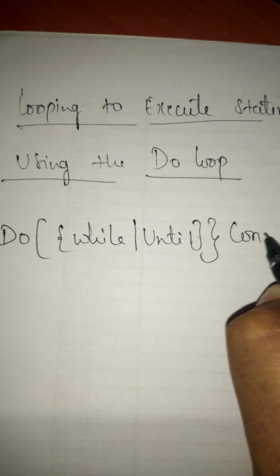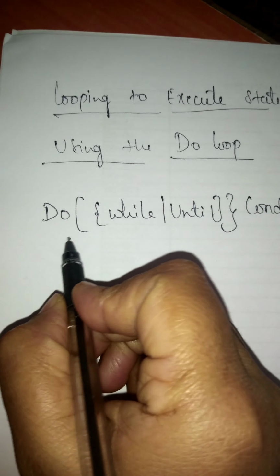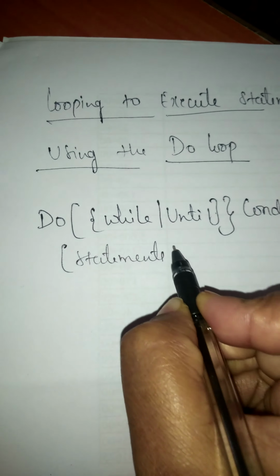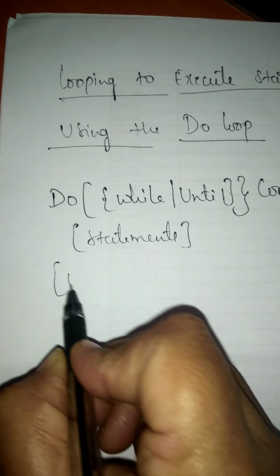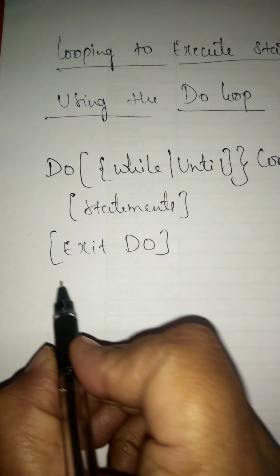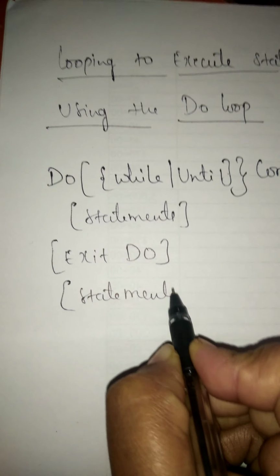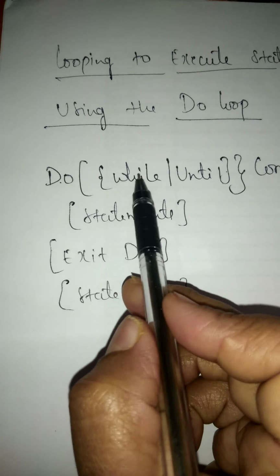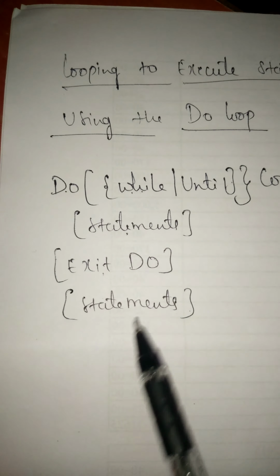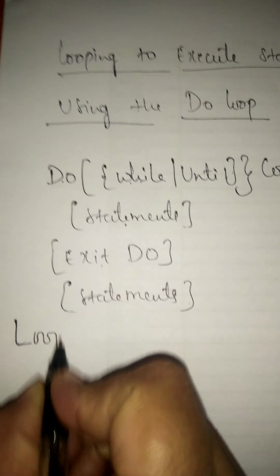And next you are going to write a condition, and here you are going to write the statements, whichever statements we have to execute in the Do loop. And next you have to write Exit Do. Next the following statements. Loop idu true ಆದರೆ ಈ statements execute ಆಗುತ್ತೆ. If it is false, exit ಆಗಿ ಅದರದ್ದು next following statements ಏನಾಗ್ತಾ ಇರುತ್ತೆ? Execute ಆಗ್ತಾ ಇರುತ್ತೆ.